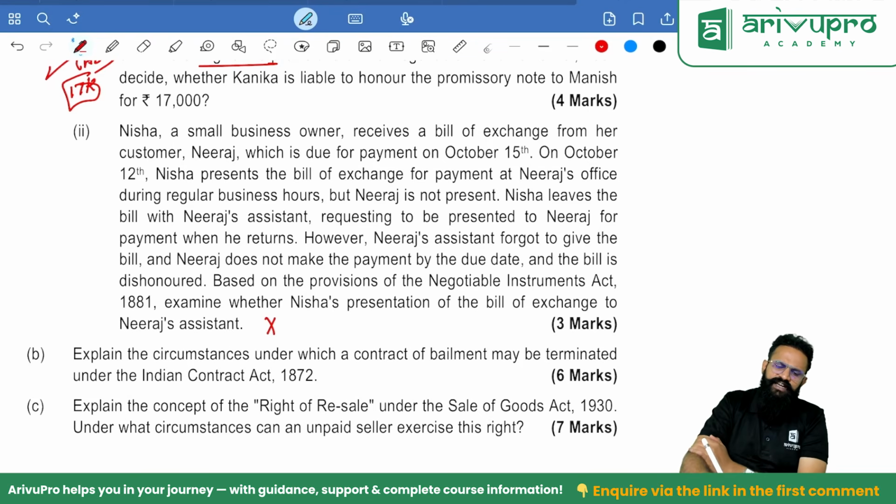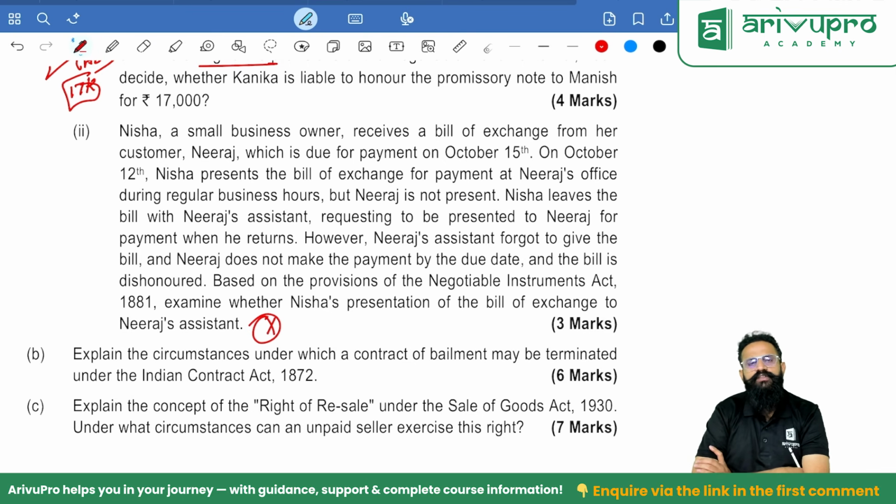Of course it is invalid, people. You have to give it to the person, that is Neeraj himself, or to any other person authorized by him. You cannot give it to any random person, even if that person is an assistant or anyone. If they are authorized to take it, you give it. If not, people, you cannot give it. And hence here, it is not valid.